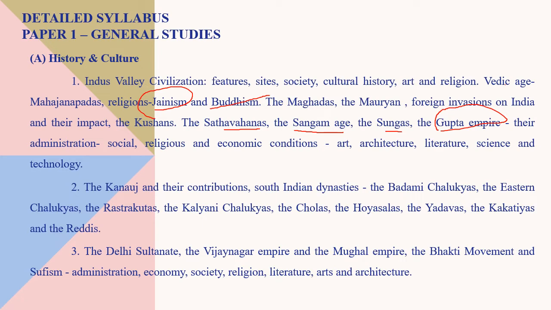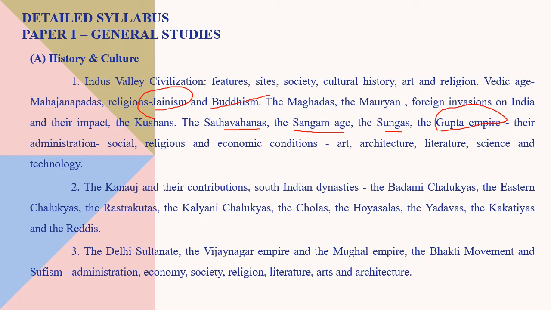How is the literature? What is the growth of science and technology? We will discuss all these in further classes. So it also has Kannauj and their contributions and the South Indian dynasties. These are very important as this exam is regarding South India. So these are very important. Mostly the questions will be from this section.